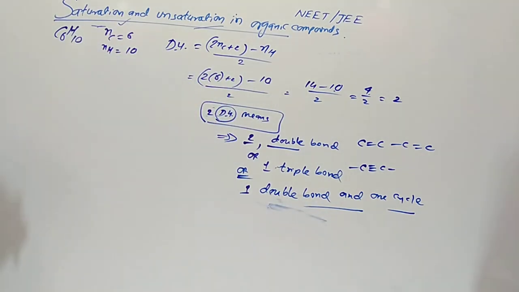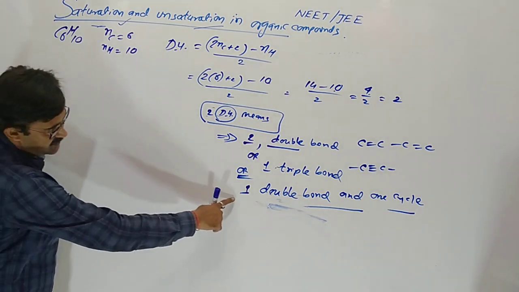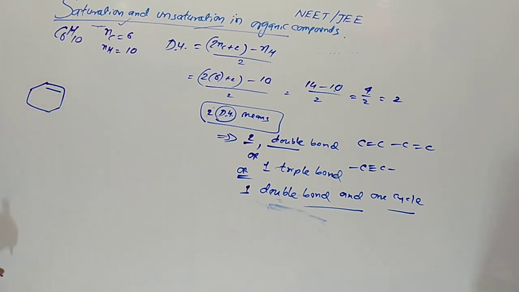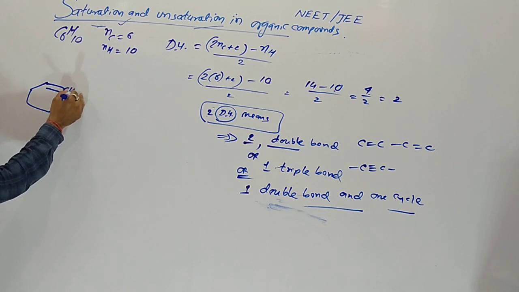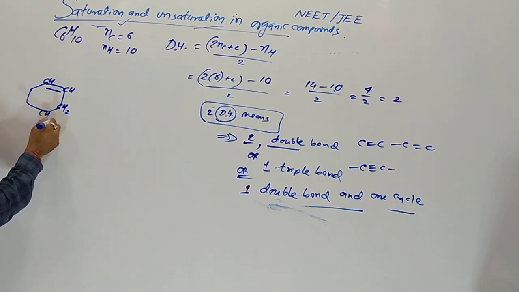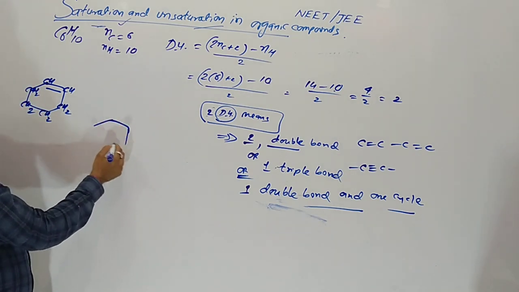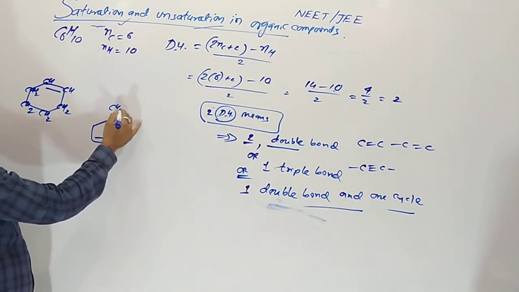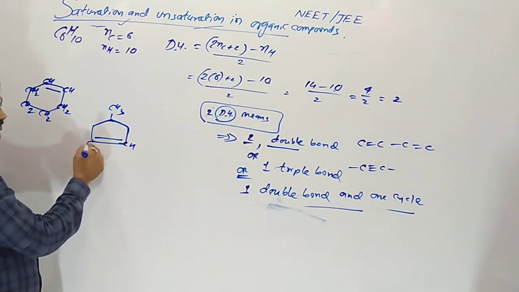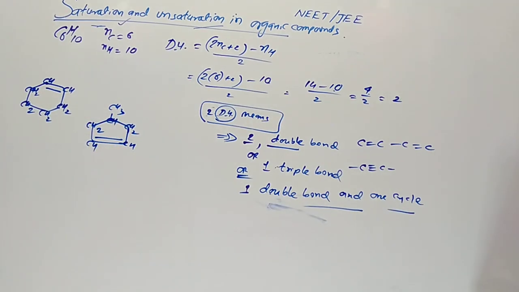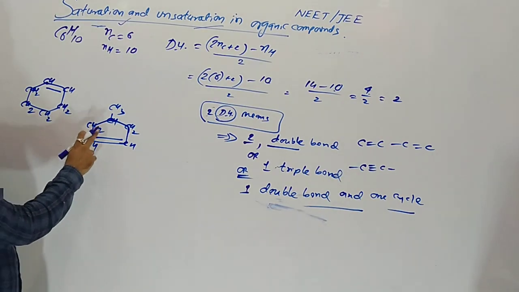So we are going to discuss them. DU is 2. First of all, the last one, 1 double bond and a cycle. CH, CH, CH2, CH2. This is cyclohexene. If there are 5 carbons in the ring and a CH3, then CH, CH, CH2, CH2, CH, with hydrogen 10 and carbon 6.